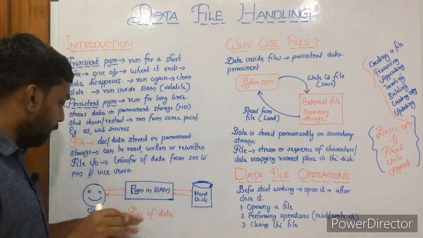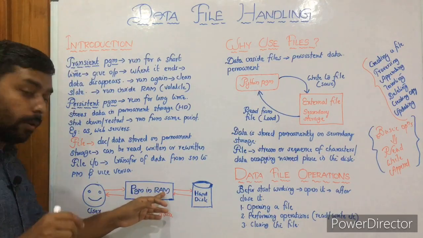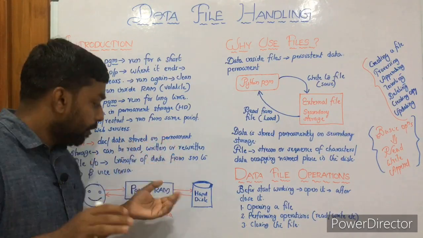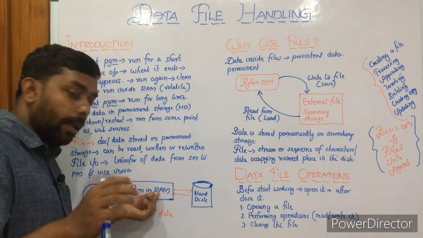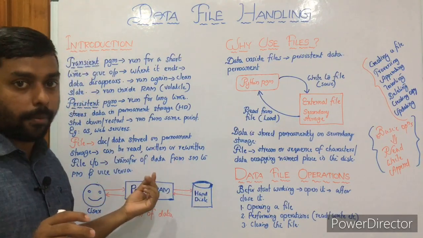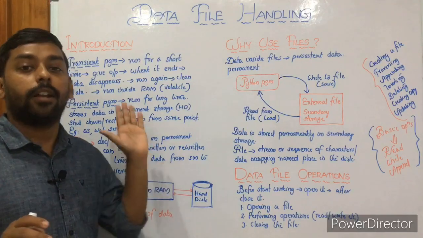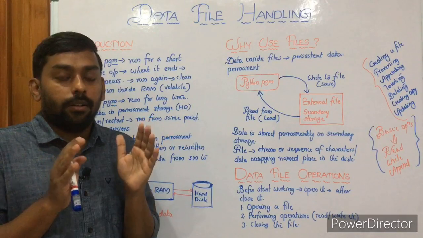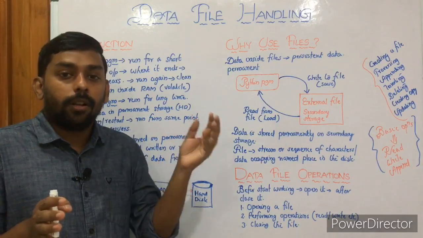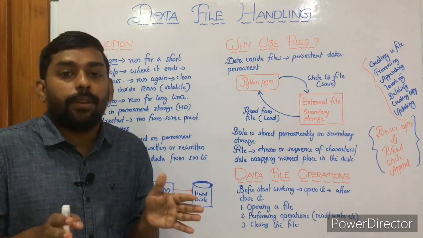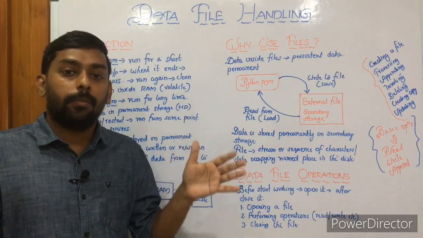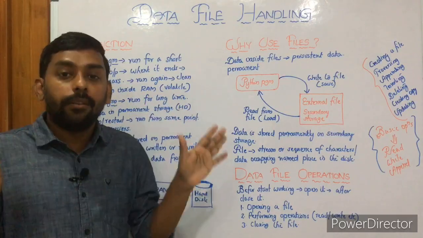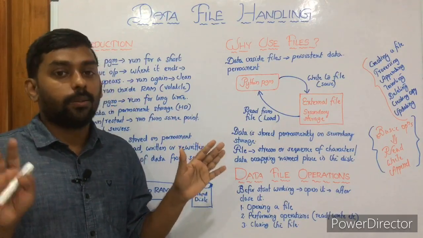Then we have seen the flow of data: the program in RAM, that's the primary memory, and the hard disk, that's the secondary memory. So it's to and fro. Data flows from primary memory to secondary memory, and from secondary memory to primary memory. This makes the difference in data file handling. In our previous programs we didn't have any scope for secondary memory. We were starting with primary memory, running with primary memory, and ending with primary memory. That's what a transient program is.